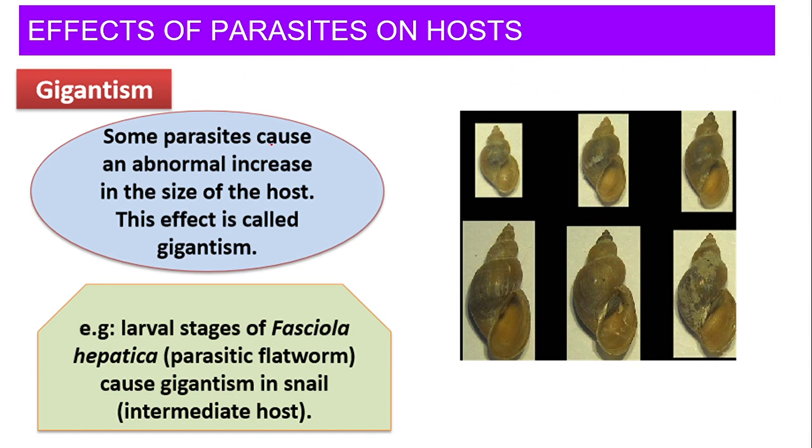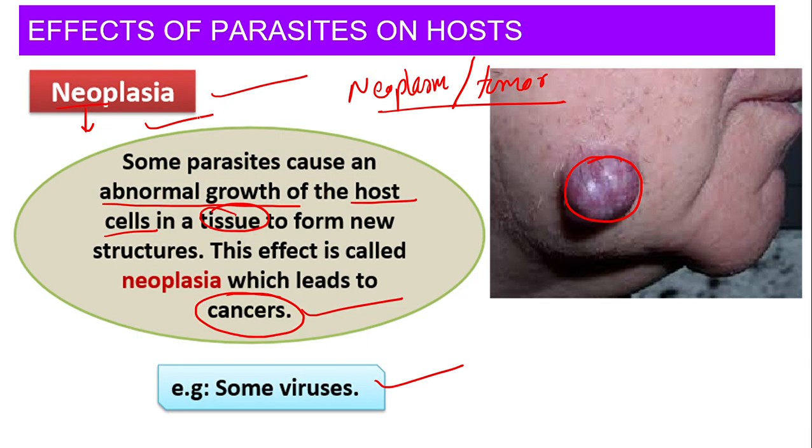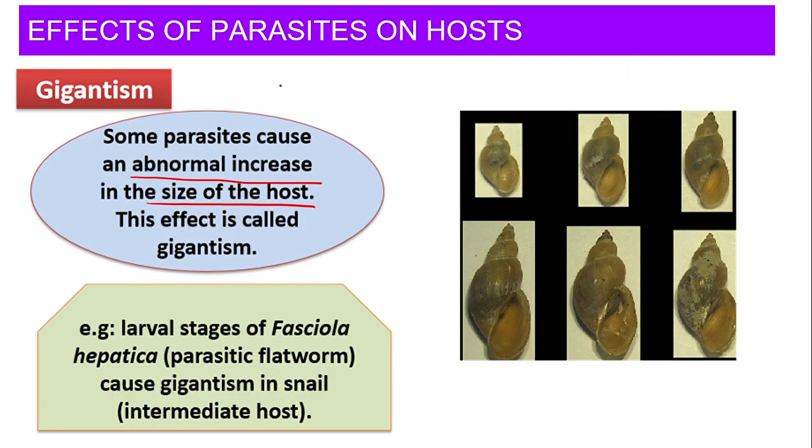Gigantism is nothing but some parasites cause an abnormal increase in the size of the host. Mind it, what did we study earlier? Abnormal increase in the cells of the host. Here, what is it? Size of the host. Class, gigantism means making the size bigger, right? So there is abnormal, which is not normal. Abnormal increase in the size of the host, we call it gigantism. For example, the larval stage of Fasciola hepatica causes gigantism in the snail.